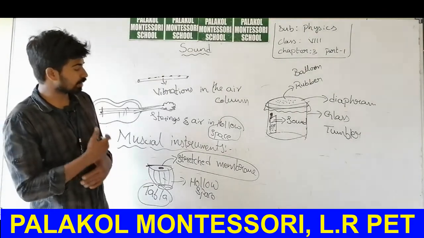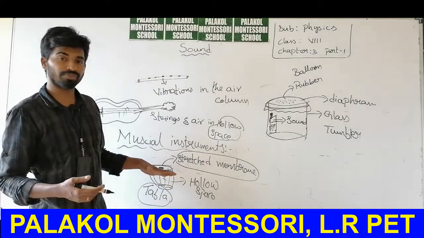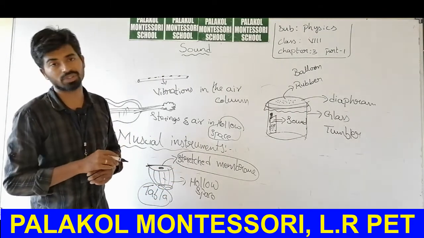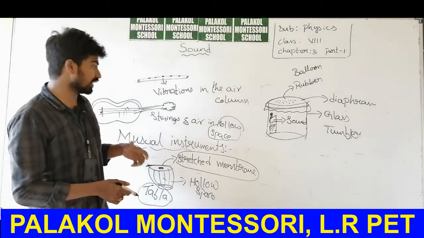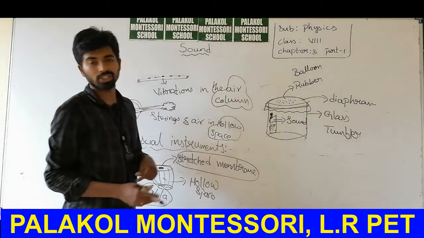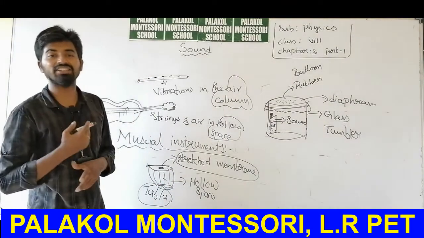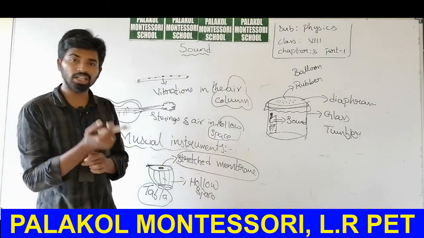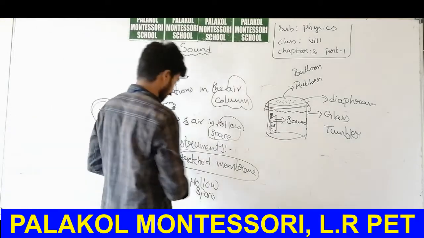These are the examples which show that vibrations in the air can also create sound. The vibrating air can also be responsible for creating sound.